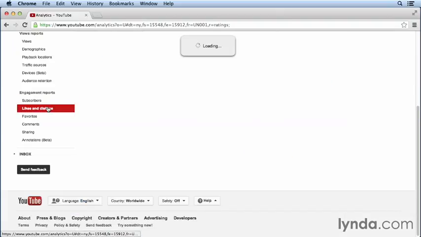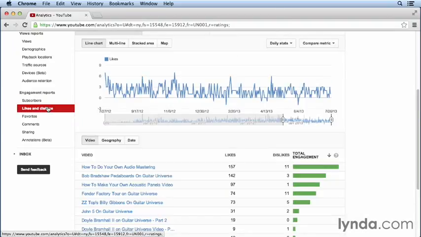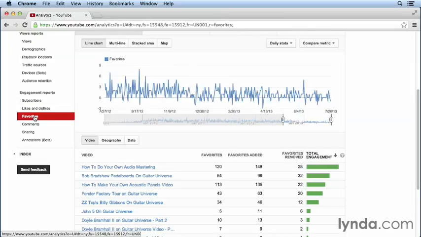Also likes and dislikes. Don't worry so much about likes and dislikes. The reason why is compared to the number of subscribers or viewers that you might have, the likes are somewhere in the neighborhood of 1%. But if you don't get a lot of likes, that's not something that you should worry about. The same with favorites or comments.